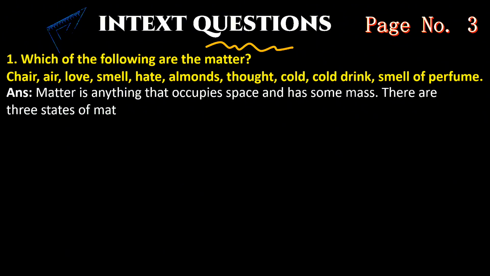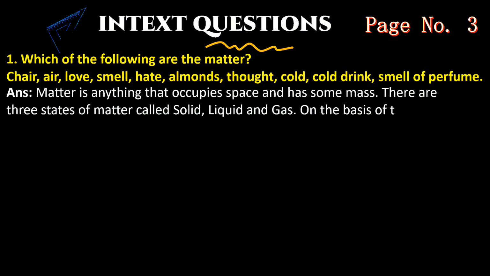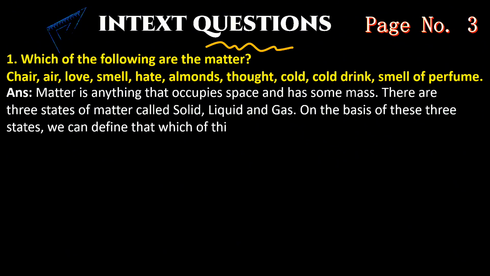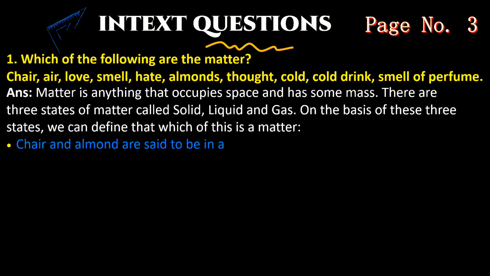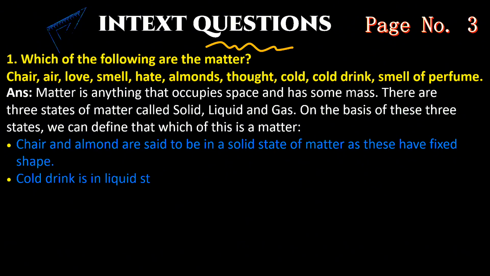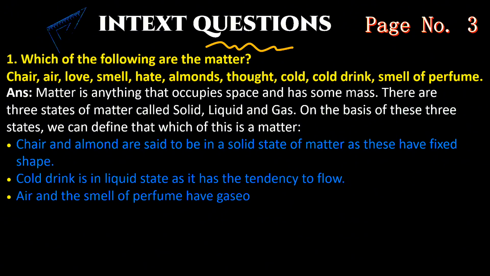There are three states of matter called solid, liquid, and gas. On the basis of these three states, we can define which of these is a matter. Chair and almond are said to be in a solid state of matter as these have fixed shape. Cold drink is in liquid state as it has the tendency to flow.